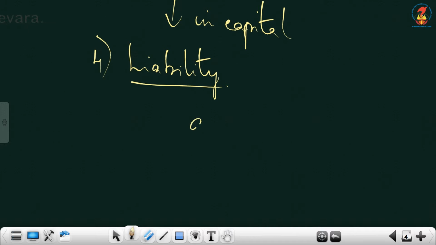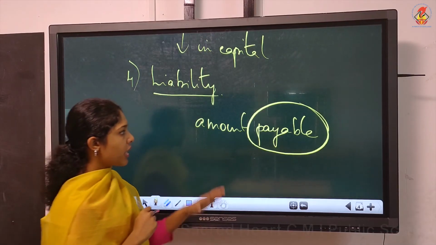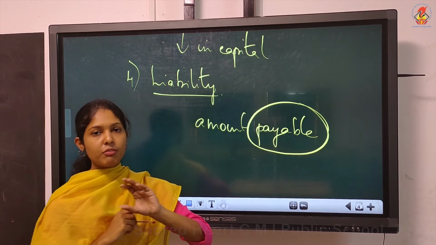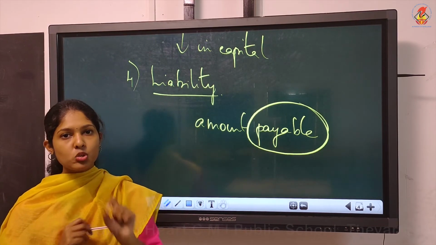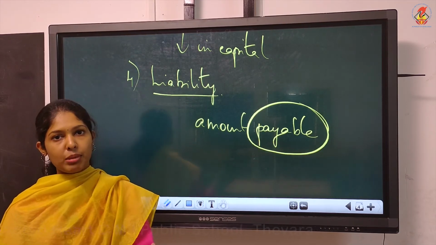Now we can say the meaning as amount payable. When you write this word, be very careful. Liability means the amount payable by the business. Don't write amount paid by the business. If it is already paid, it is no more a liability for you. So payable amounts are liability.